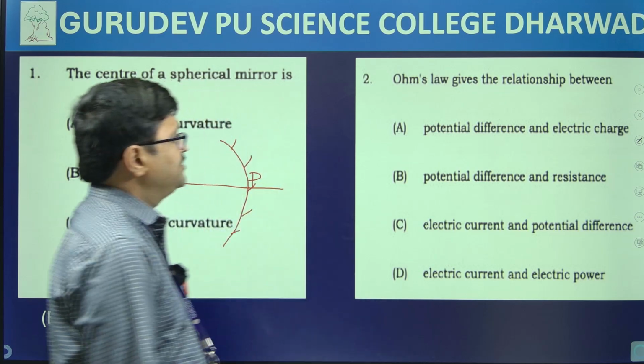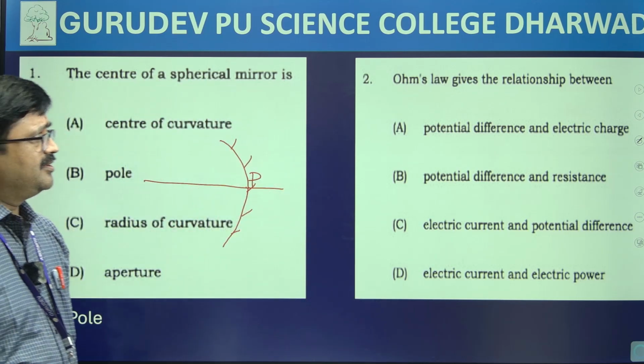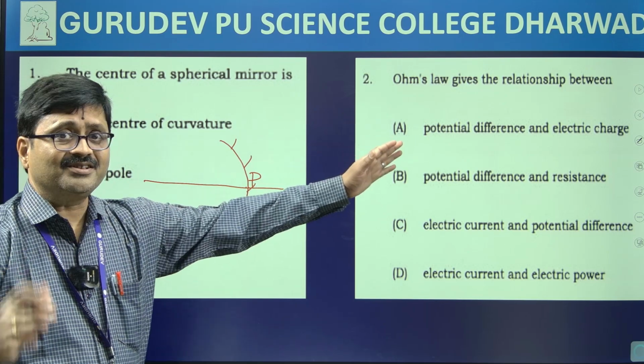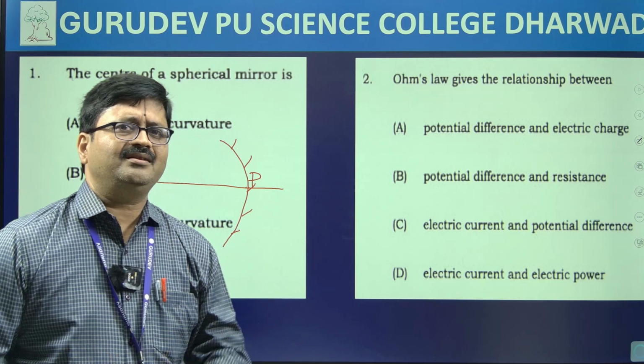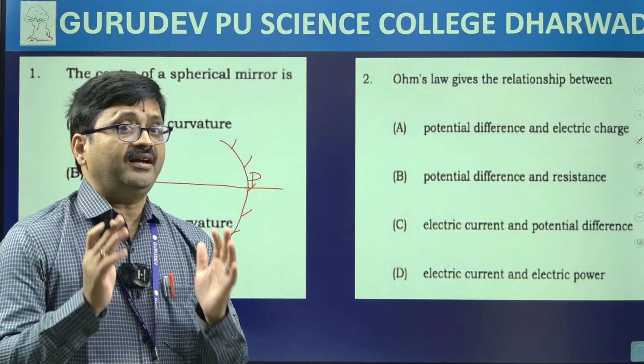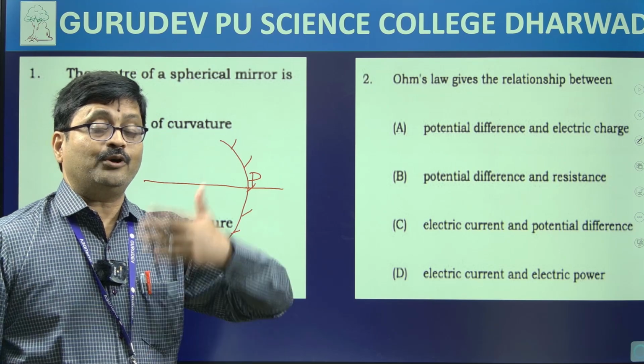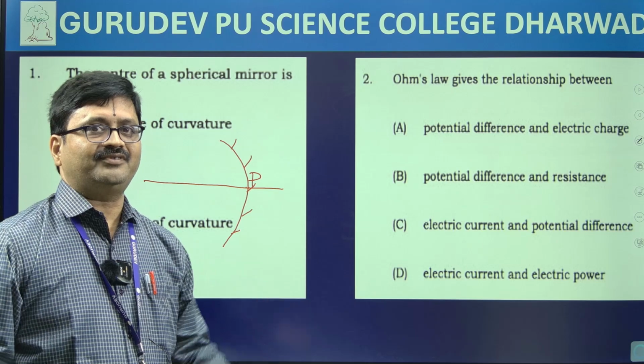Another question which has been asked is: Ohm's law gives the relationship between... The statement is right there. Current flowing through a conductor is directly proportional to potential difference between the ends of the conductor.